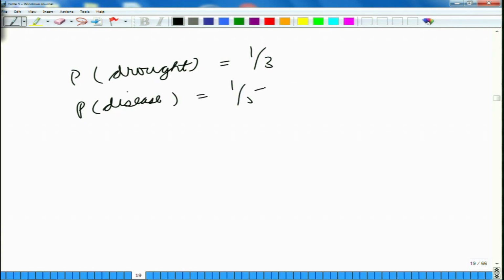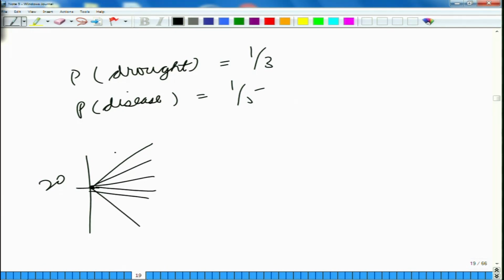So, what we are doing here is that we are asking our computer to start with a population size of, say, 20 individuals, and then it will go through a number of simulations. Now, there would be one simulation that would say that in the first year we have a drought and a disease. Then there is another simulation that says that we begin only with a disease. There is a third simulation that says we begin only with a drought.